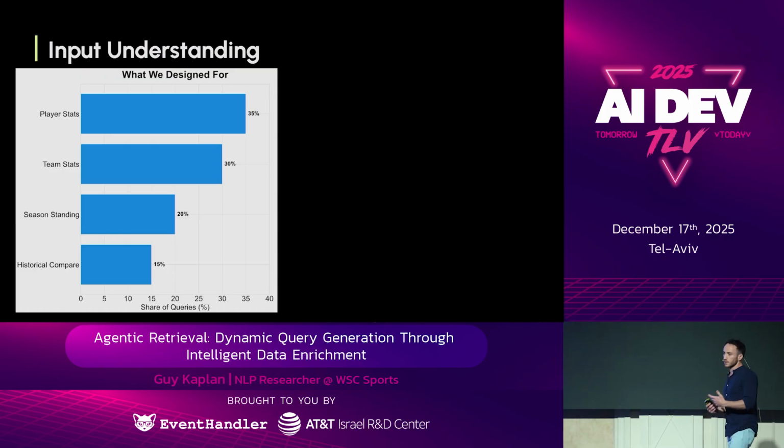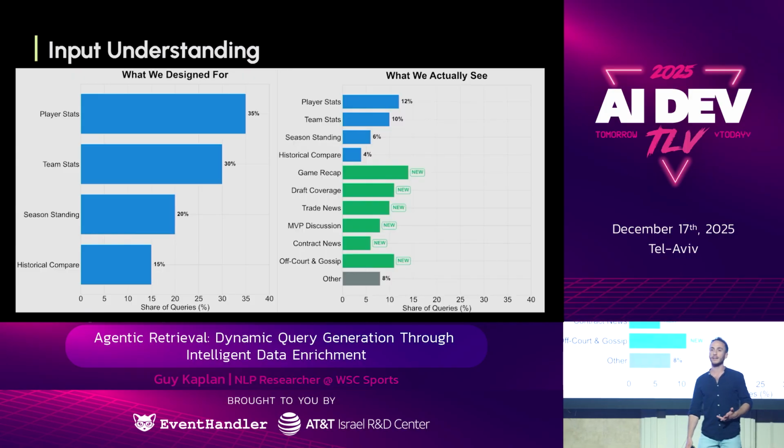So when we first started with this product, we looked at our customers' articles, and we tried to understand what kind of articles we should be expecting. So we designed our system that way. We saw that many of the articles discuss player statistics, some discuss team statistics, and so on. But in reality, our original design covers only a fraction of what our customers use our system for.